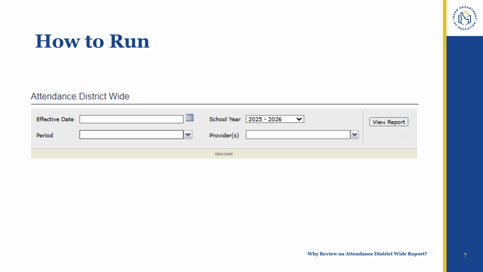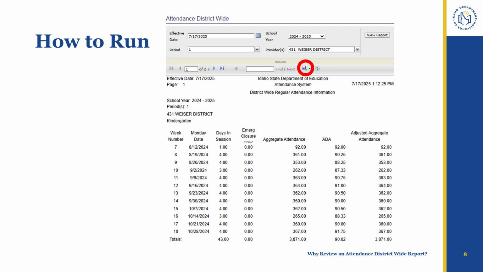Select the provider. This should only allow you to choose your school district or charter school. Finally, click View Report. The report will appear within the application, but you will want to save it in another format, likely as an Excel file, so the data can be more easily reviewed. Do so by going to the circled Export drop-down menu.